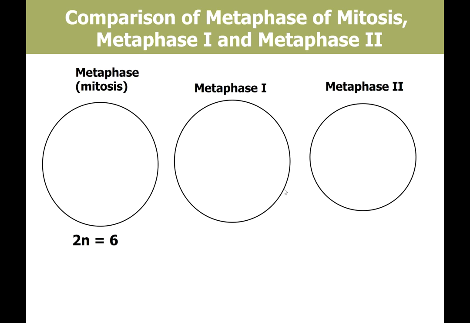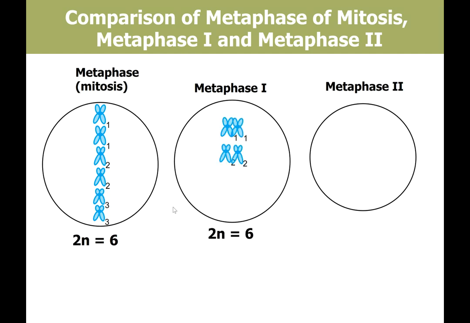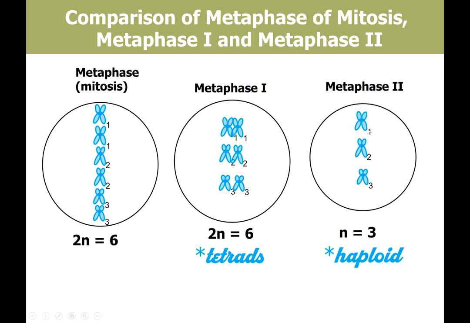So in metaphase of mitosis, remember the purpose is to divide the chromosomes equally. So we're going to line them in the center, one above the other, so we get half of each and every chromosome. Metaphase 1 is the first part of meiosis, and we want to divide the chromosome number into 2. So first we need to pair them. So we have 3 tetrads lined along the equatorial plate or metaphase plate. So that's the only time we see tetrads, prophase 1 and metaphase 1. Metaphase 2 is the only time we see haploid cells. So we have 1 of each chromosome because this is about to become a gamete.